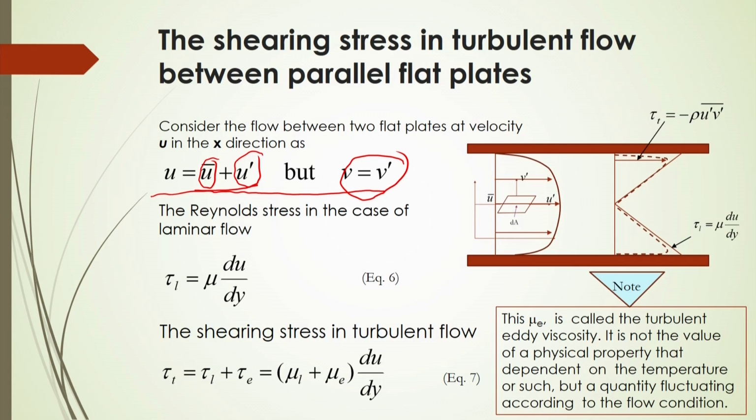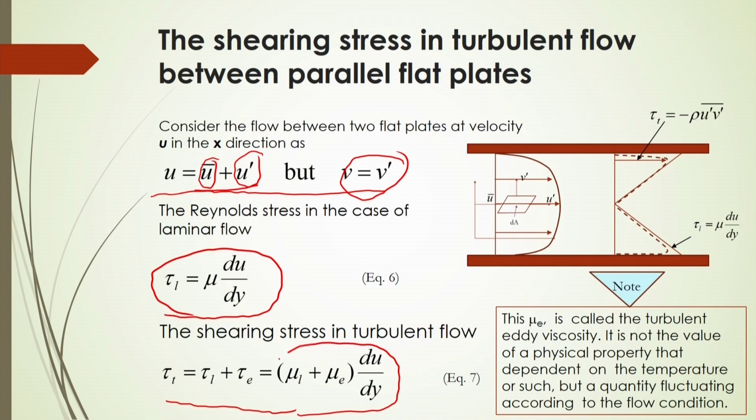And the Reynolds stress in the case of laminar flow will be defined as tau L equal to mu into du by dy. And the shearing stress in the turbulent flow will be defined as the summation of these two, that is laminar and turbulent, which we have already discussed. So, it will be here as equation 7, how the shearing stress in the turbulent flow is to be considered.